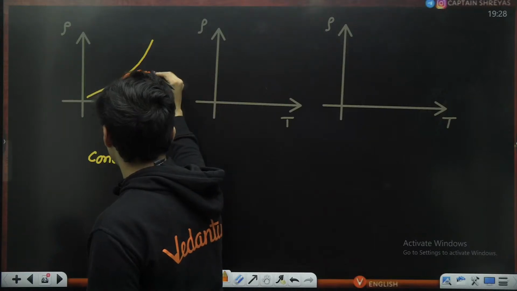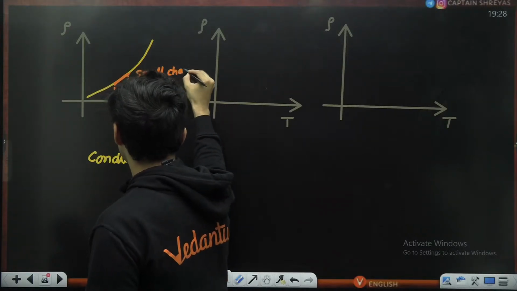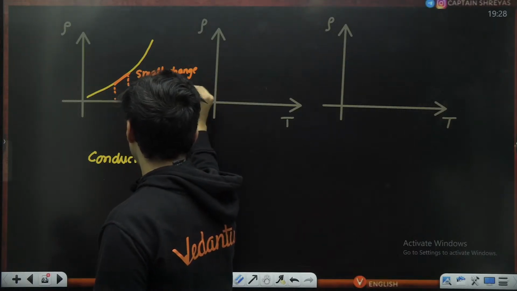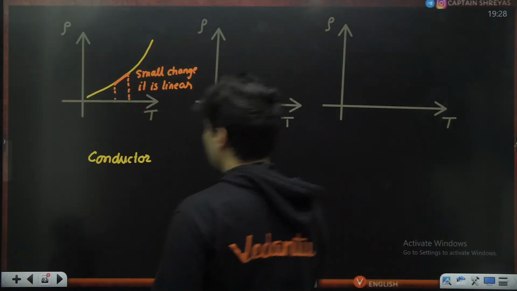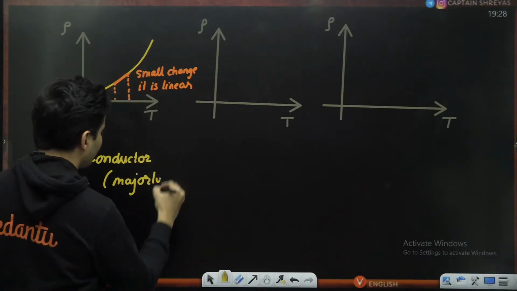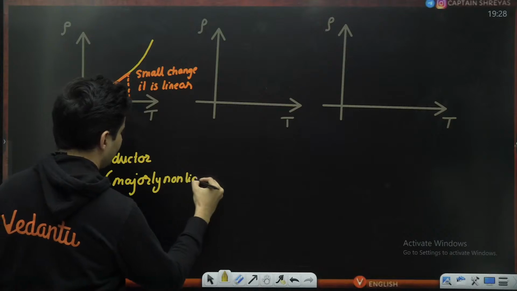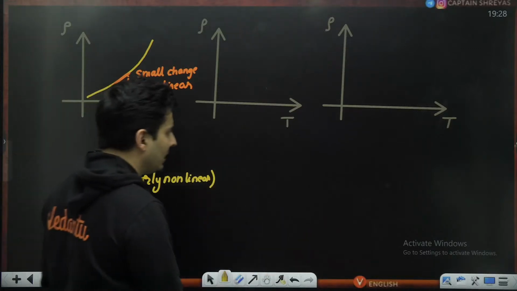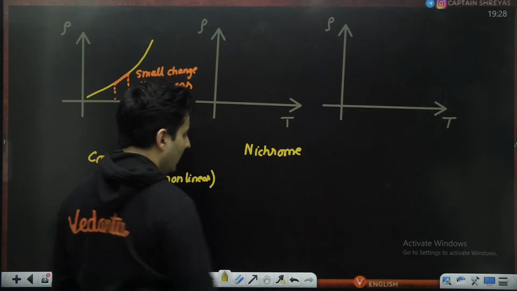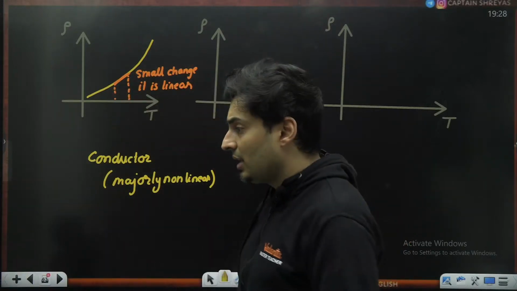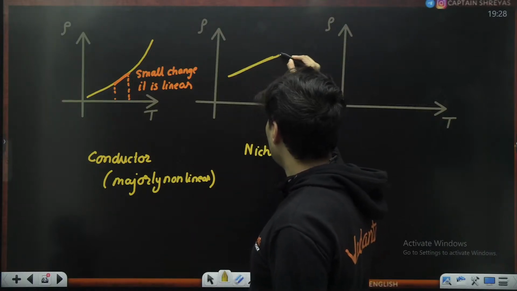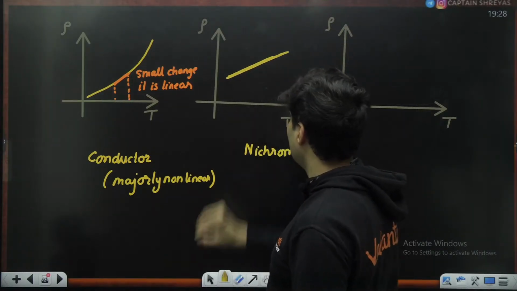So for a small change, it is linear, but for a large change, it is majorly non-linear. But special conductors like nichrome wire, in a decently large temperature range, you will see it is almost a straight line.